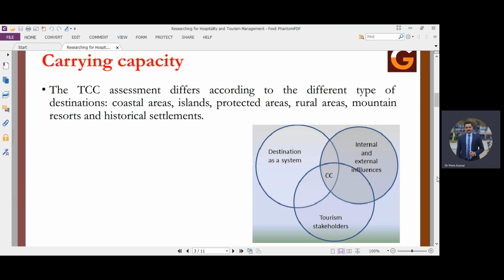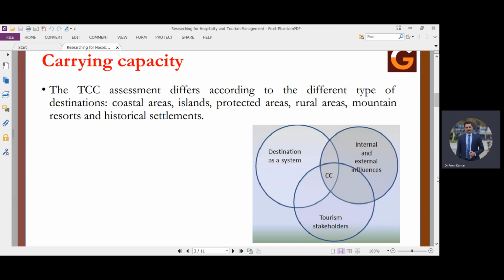For example, if we take the example of Tirupati temple, if we have to visit the temple, we need to get the tickets booked online. So they have developed a kind of carrying capacity. They have developed a crowd management system through which they are able to allow a particular number of tourists on a particular day, so that they can manage the crowd. There should not be any negative impact on the social, cultural, economic, environmental aspects of the particular destination.